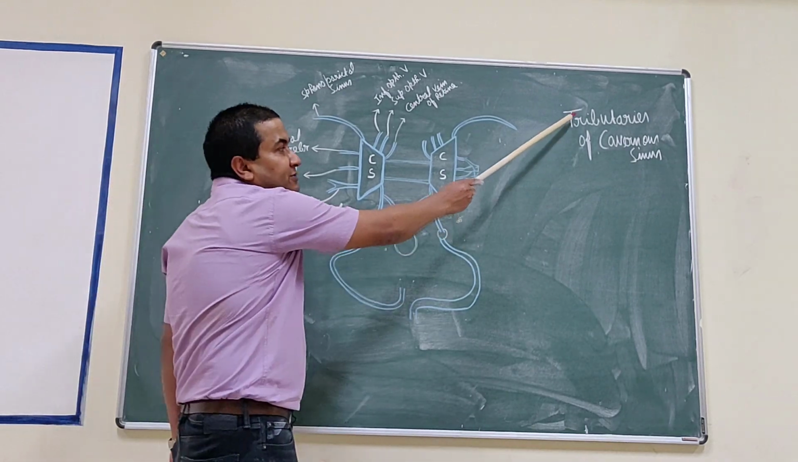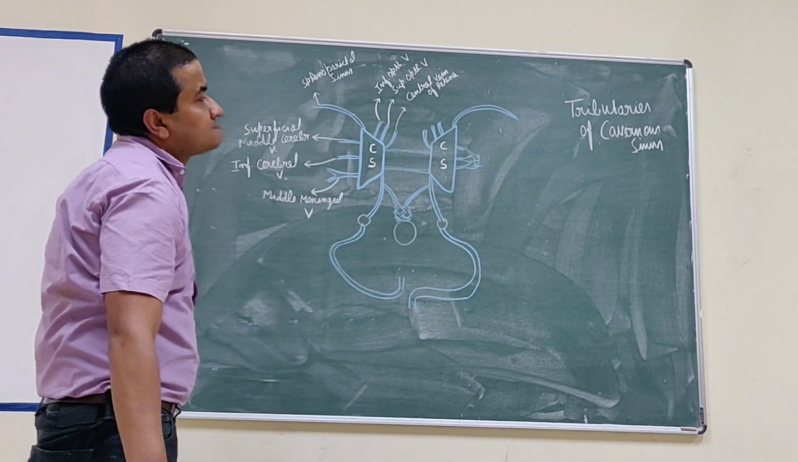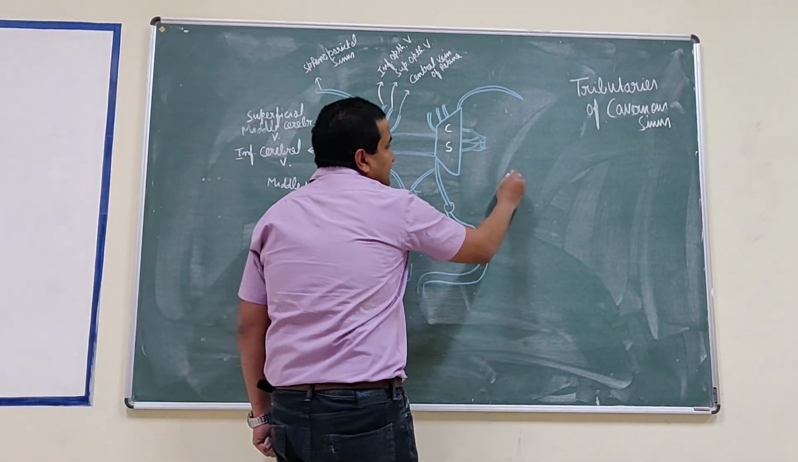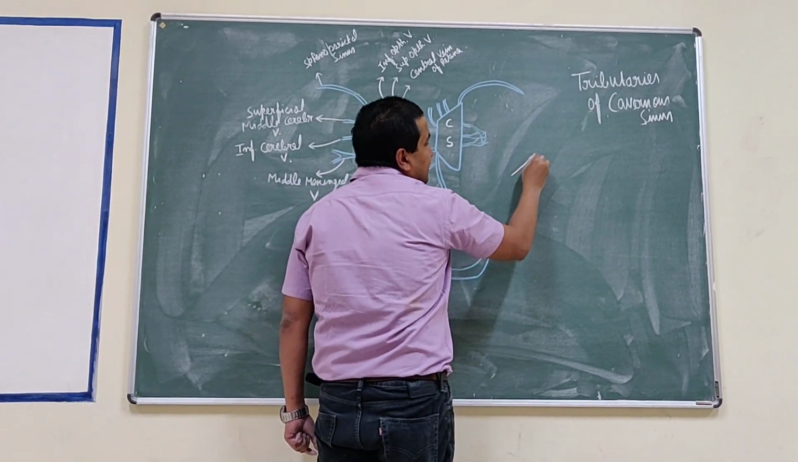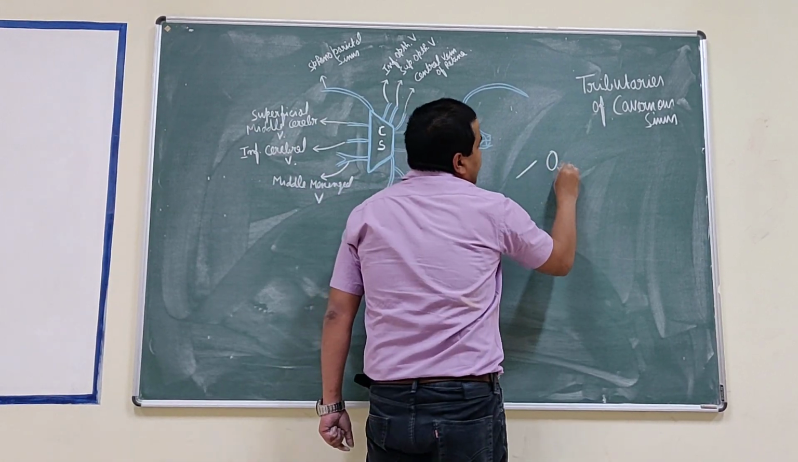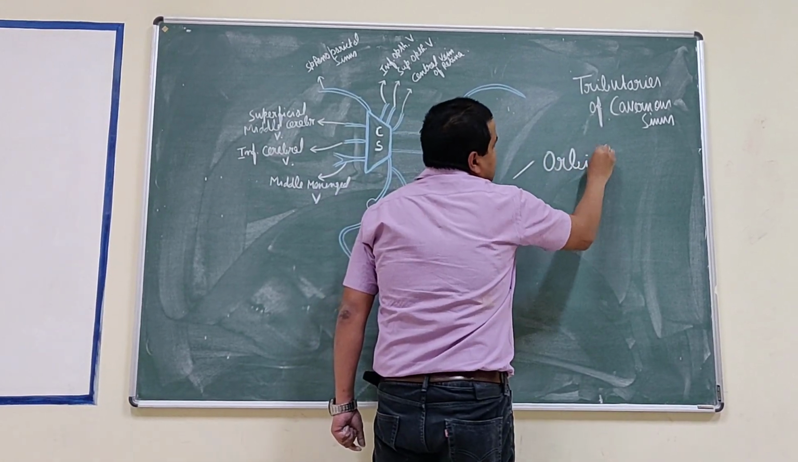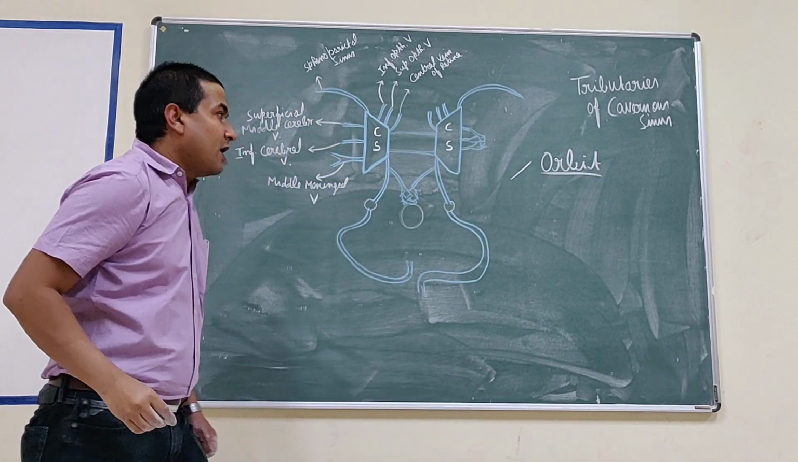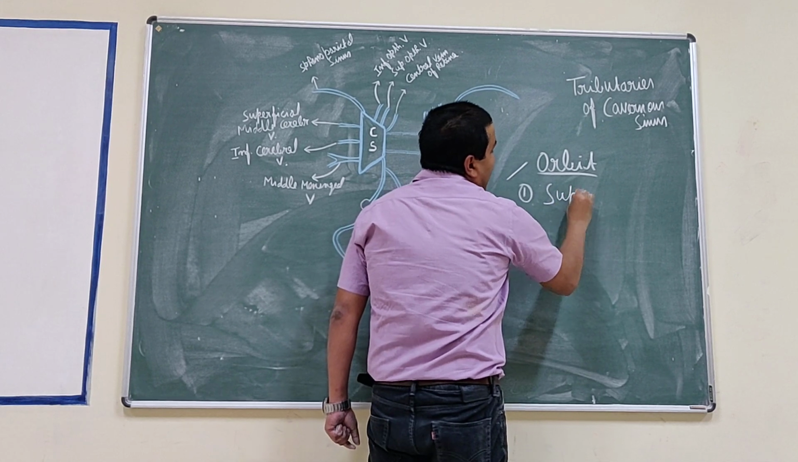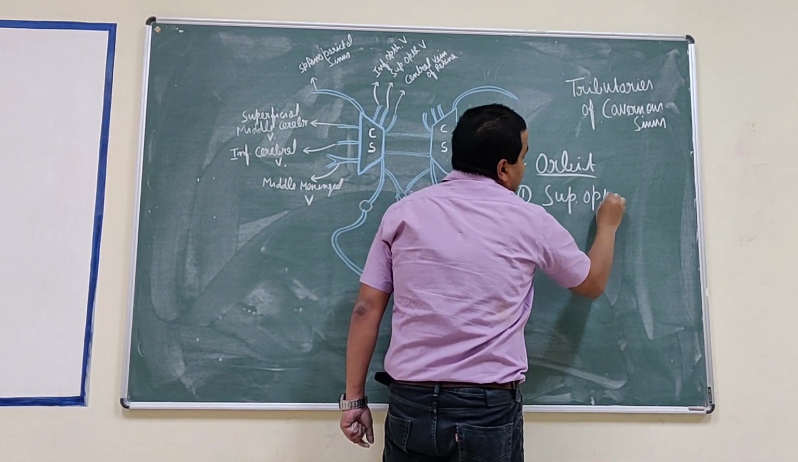To discuss the tributaries of the cavernous sinus. This cavernous sinus receives venous blood from three sources. First, the orbit. From the orbit, it receives the superior ophthalmic vein.